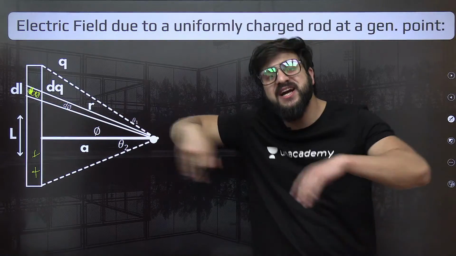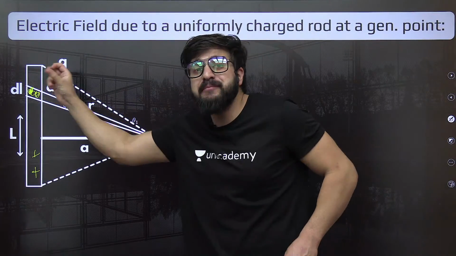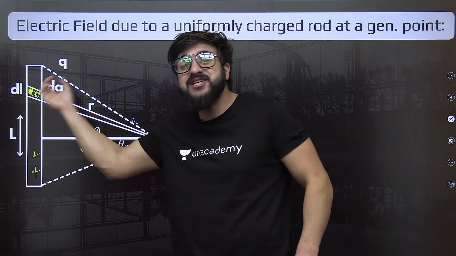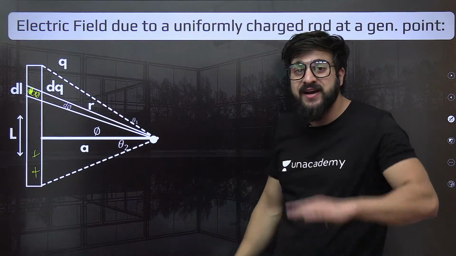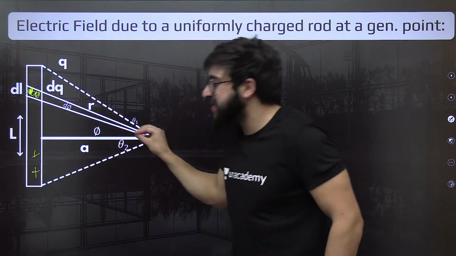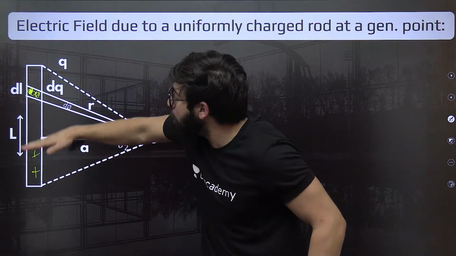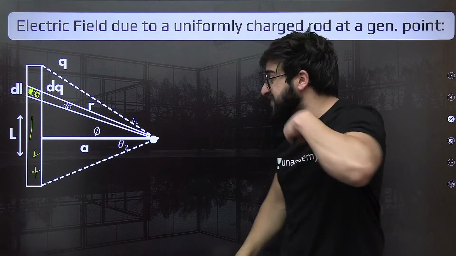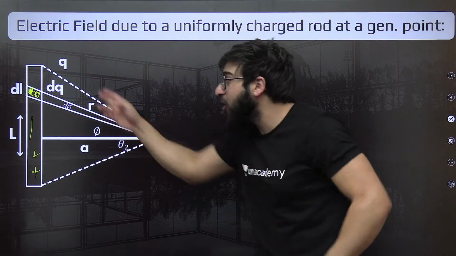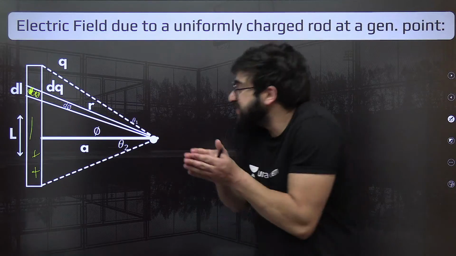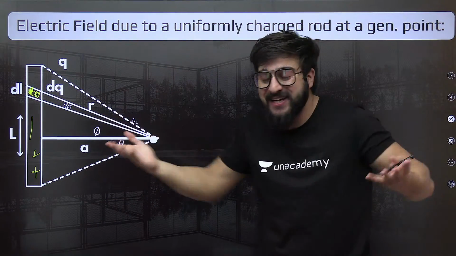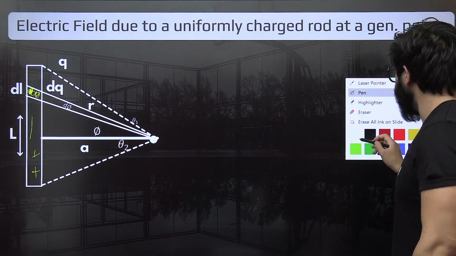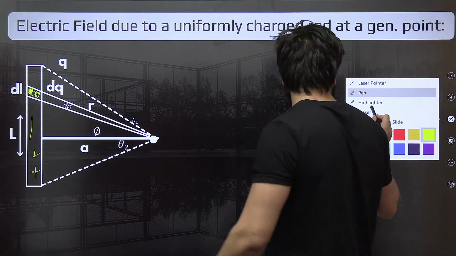Because of this small discrete charge, we can find the electric field over here. Then we'll take another discrete element, and similarly all the discrete elements. We'll find the electric field because of all the dqs at this point, then add all of those with the help of integration. We'll get the total electric field. That is the concept we are supposed to use in this one.